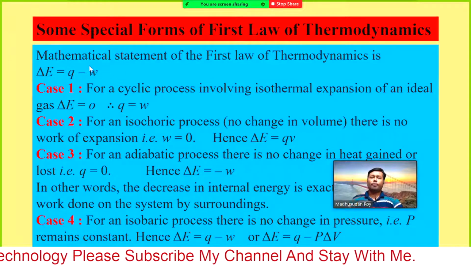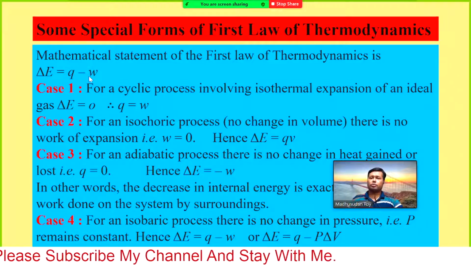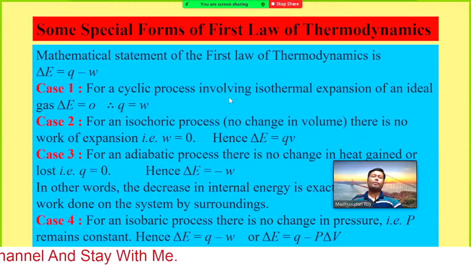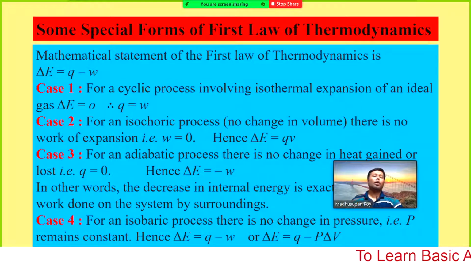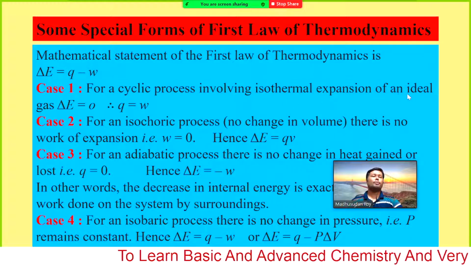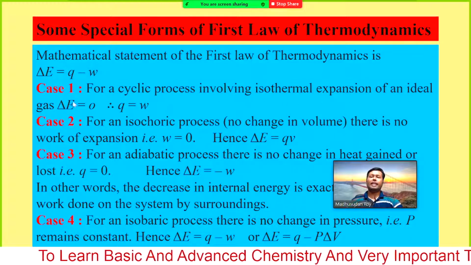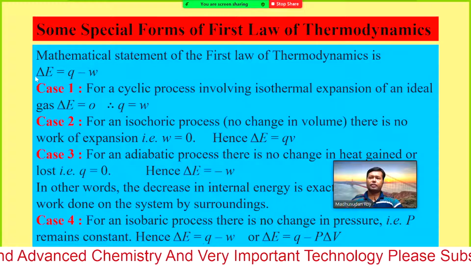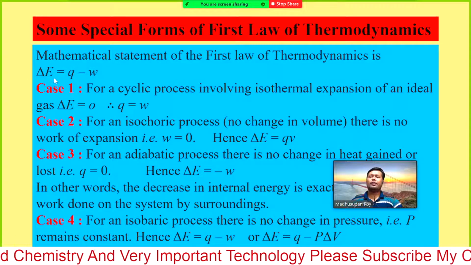If we put some condition, for example a cyclic process involving isothermal expansion of an ideal gas, that means no change in energy, so delta E equals 0.